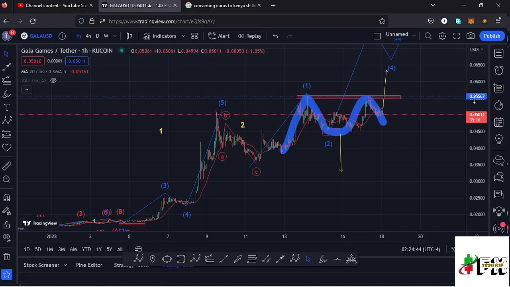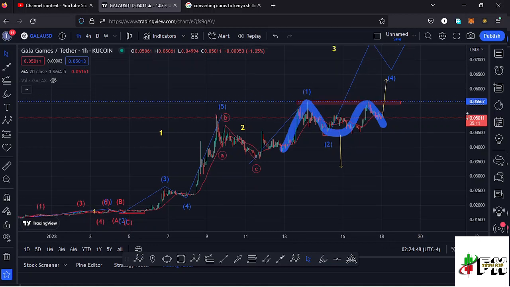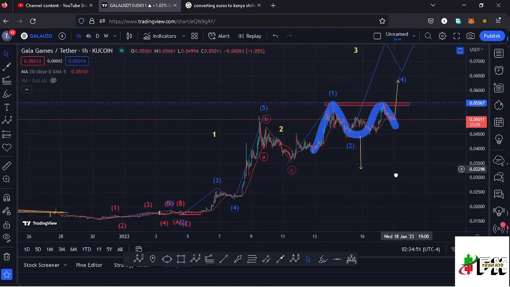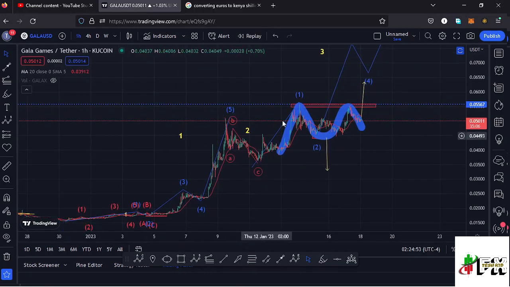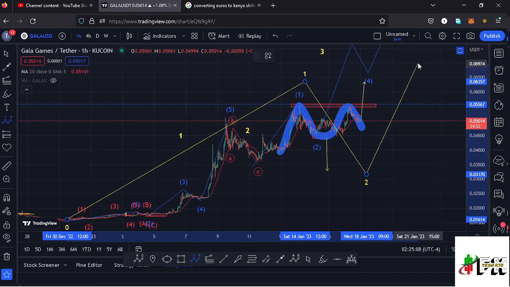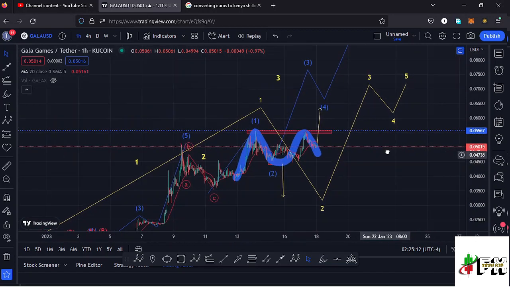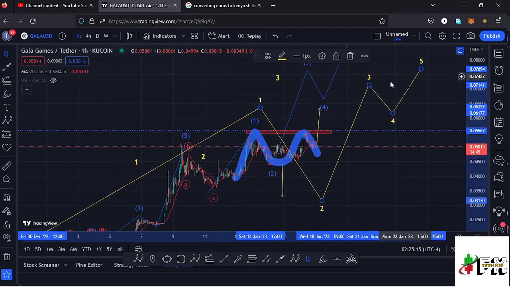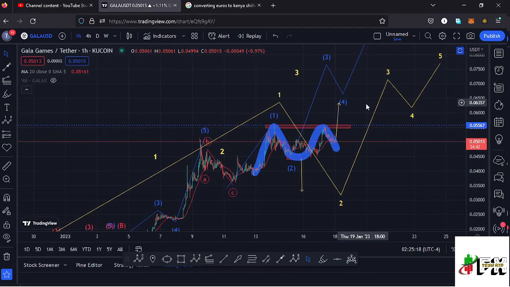And in case we see a breakout out of this chart pattern, that would be suggesting a different Elliott wave count here on the Gala Games chart, where we could be terming this whole structure over here as a higher Elliott wave count 1 to the upside. So we could be terming this whole structure right here as a first wave to the upside, and in case we see the breakout, then that will be the formation of a second wave before we see another pump to the upside in the formation of that wave 3, then a wave 4, then continue pushing even higher in the formation of that wave 5 to fully maximize a larger Elliott wave count 1 to the upside.